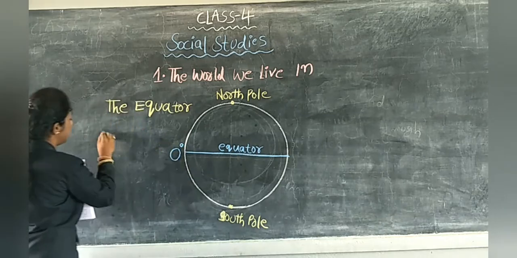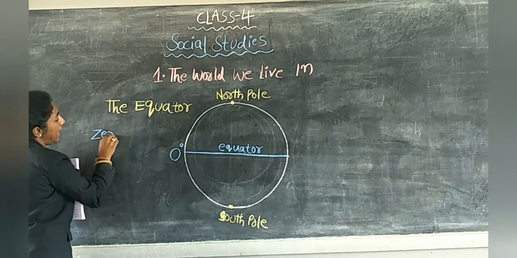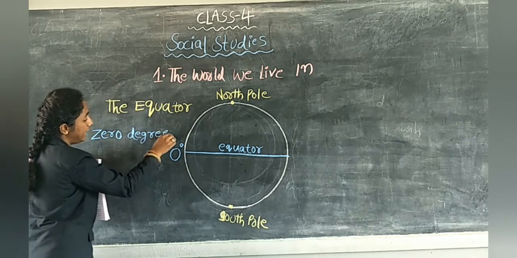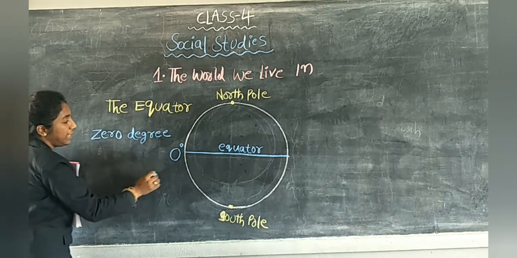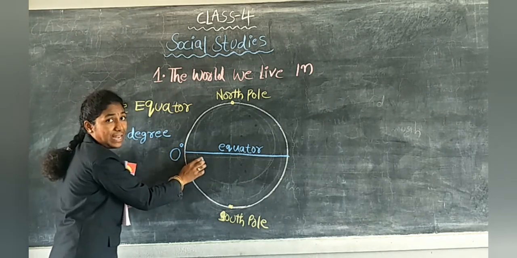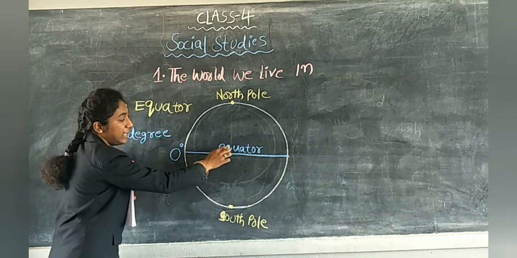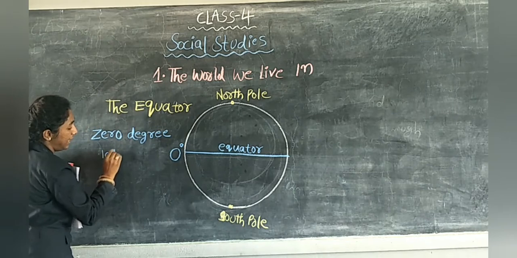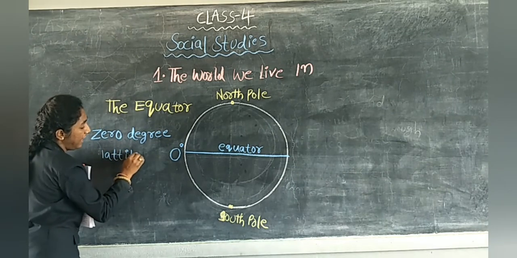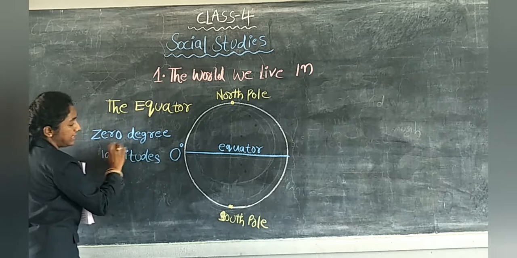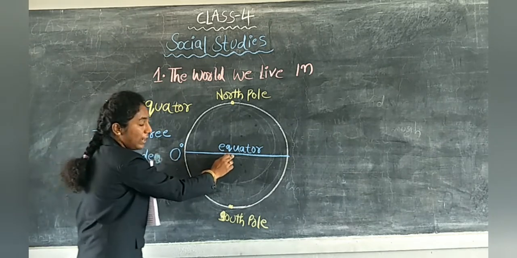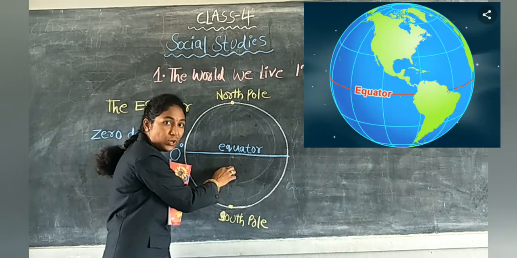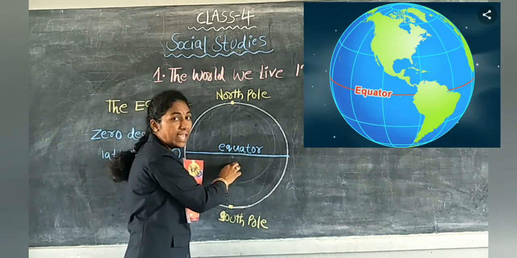E-Q-U-A-T-O-R. 0 degree. 0 degree means Z-E-R-O. 0. D-E-G-R-E-E. Degree. 0 degree latitude. This is a latitude. It means equator is also a latitude. L-A-T-I-T-U-D-E-S. 0 degree latitude is called equator. Tell me, children, is the equator a latitude? Yes, it is a latitude.